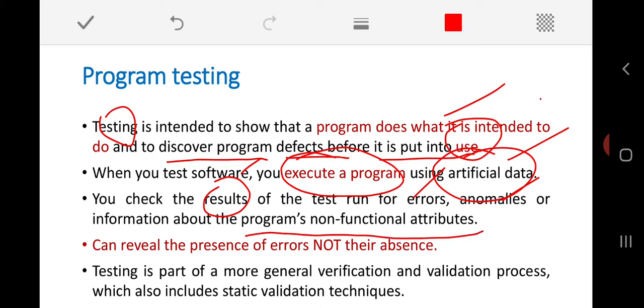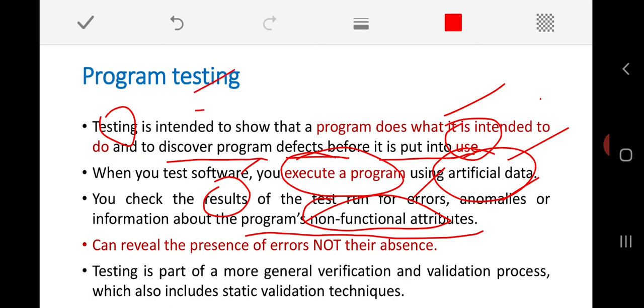Non-functional attributes are, for example, the efficiency of my program or software, whether my software is maintainable, its usability, or the portability of my software. For such non-functional attributes, my software has to undergo testing.